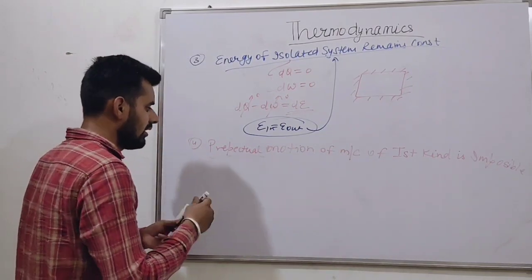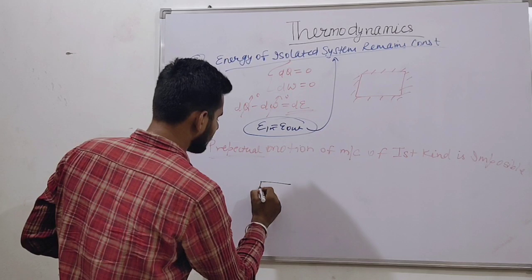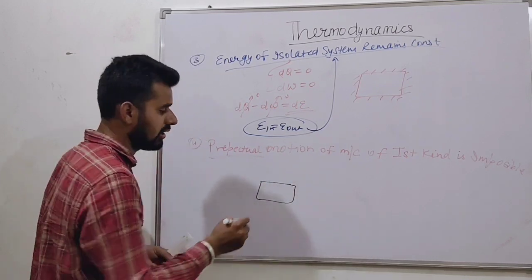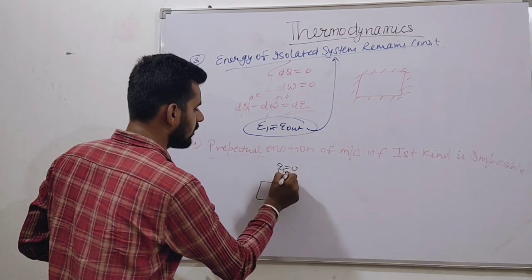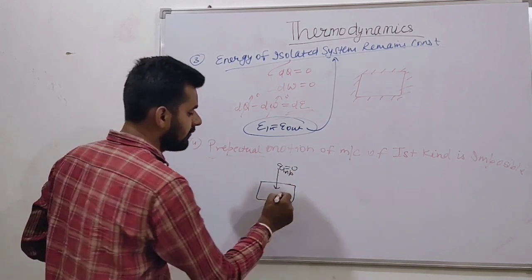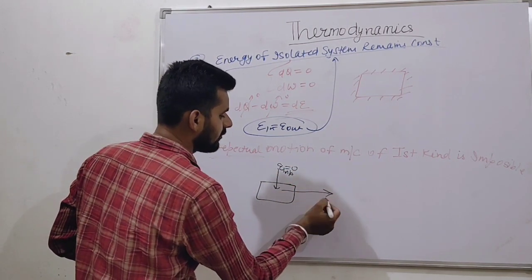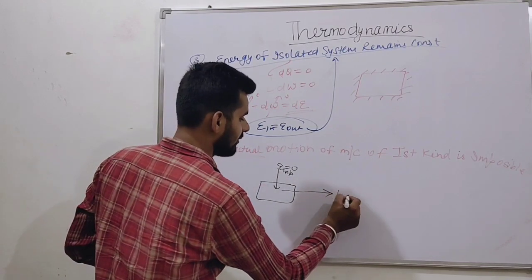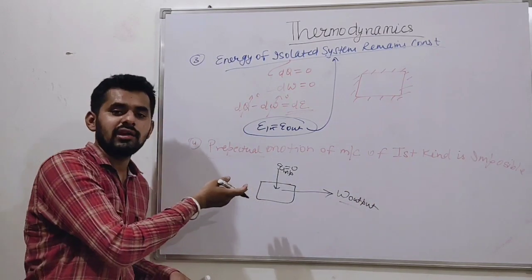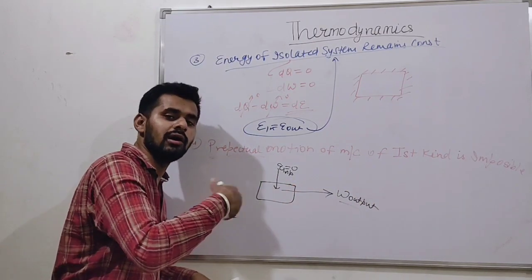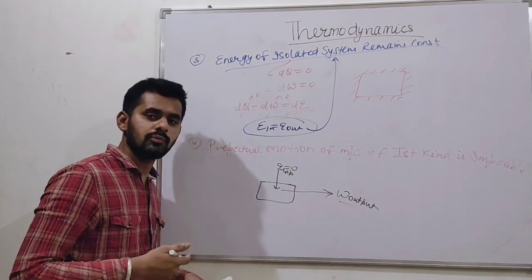What does it mean? Suppose this is our system. This is a machine. Okay. Without energy input, can we continuously get work? Is it possible? Without any energy input, we can continuously get work and work. Is it possible?